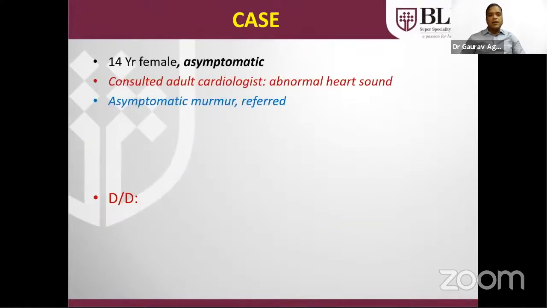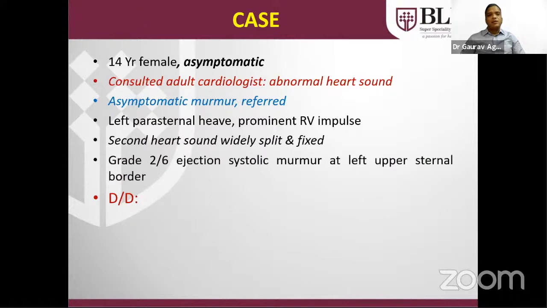A 14-year-old female, asymptomatic, consulted an adult cardiologist for an abnormal heart sound, an asymptomatic murmur. There was a left parasternal heave due to prominent right ventricular impulses. The second heart sound was widely split and fixed, and there was a grade 2 to 3 ejection systolic murmur at the left upper sternal border. Because this talk is not suitable for an interactive session, the most common diagnosis is atrial septal defect, because the patient is asymptomatic, non-cyanotic, and the second heart sound is widely split and fixed.